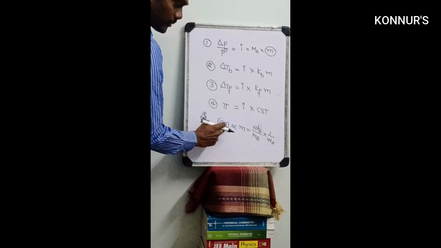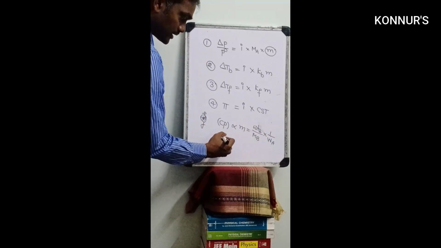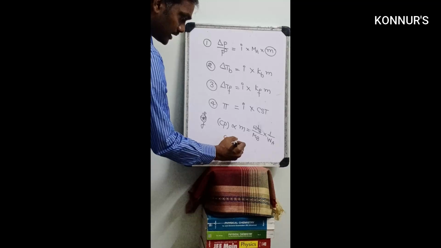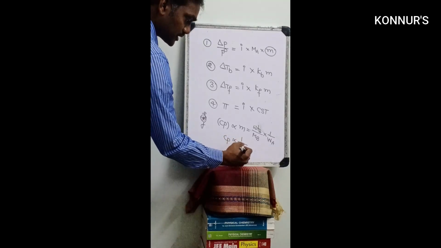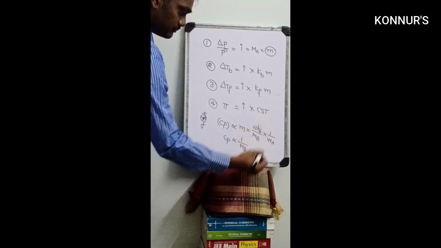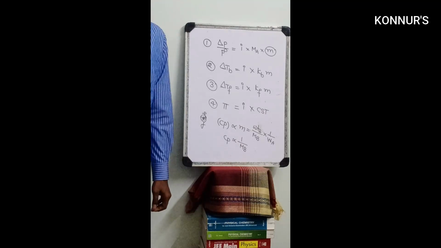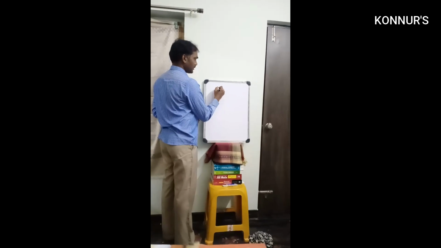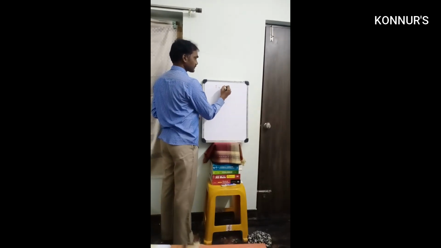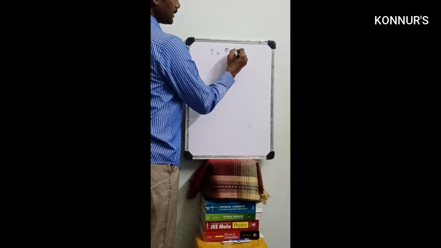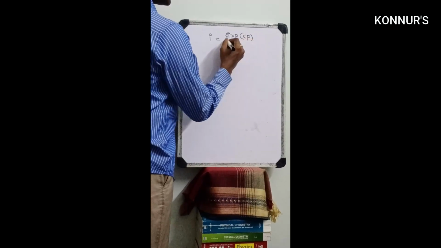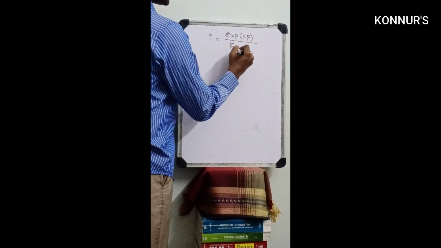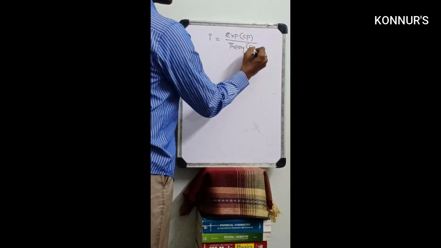So colligative property is inversely proportional to molecular weight of B. Previously we discussed that the Van 't Hoff factor i equals experimental colligative property divided by theoretical colligative property.